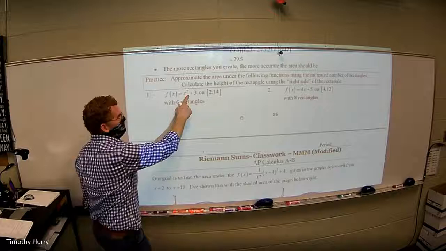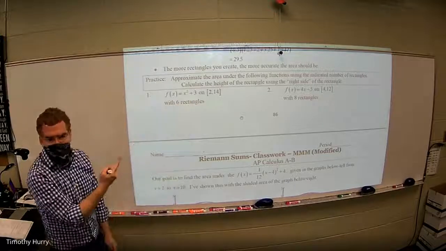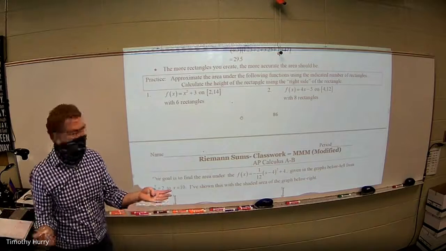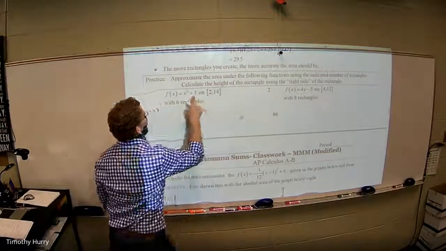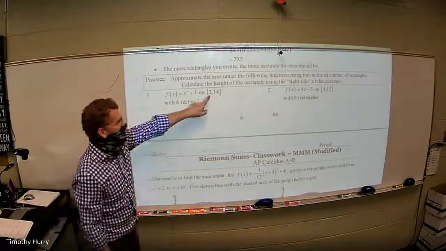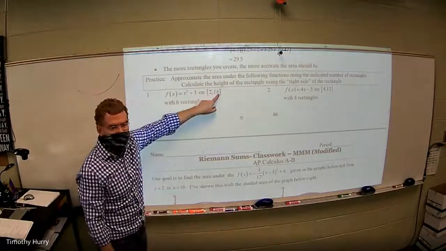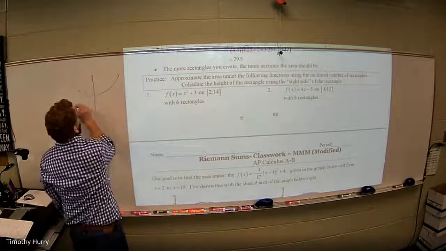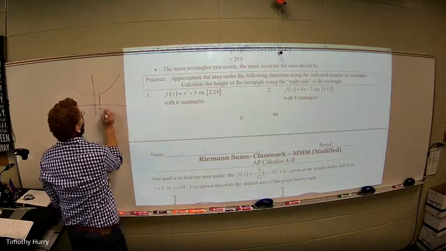So right here, I've got this function. Now, we just graphed x squared plus 1. So x squared plus 3 looks pretty similar, doesn't it? Okay, so I'm just going to represent that x squared plus 3 right here by just some random function. But I'm finding the area from 2 to 14. Are you with me? So from 2 to 14, actually the graph looks something like this. I'm just going to say, all right, that's 2.